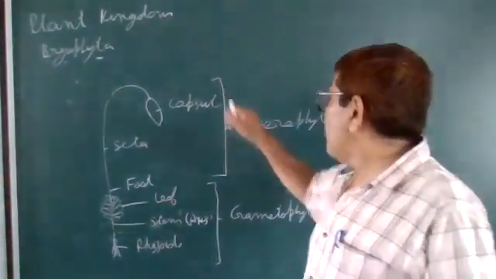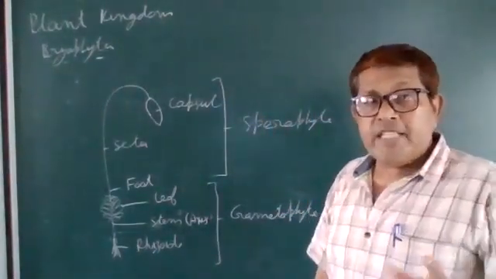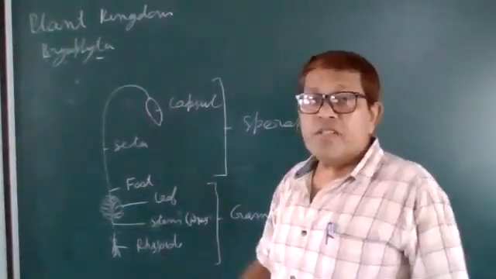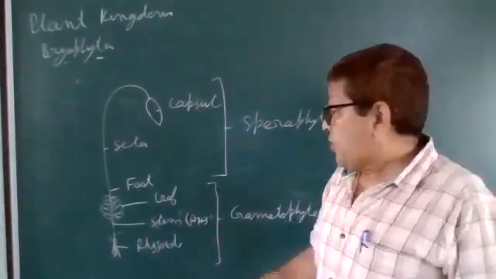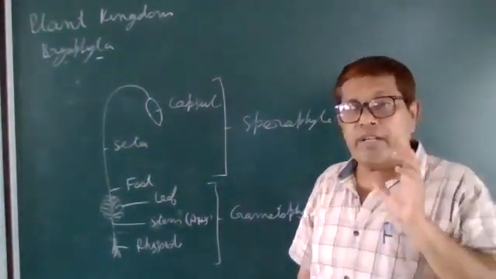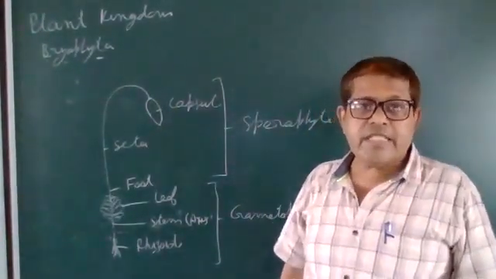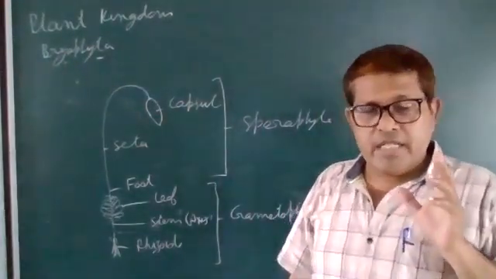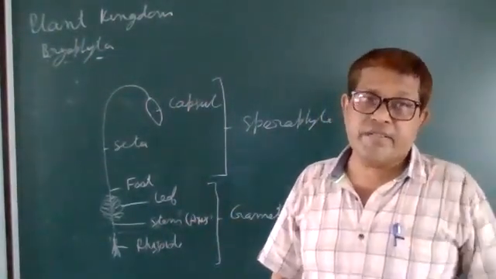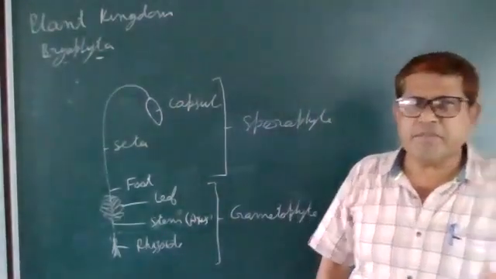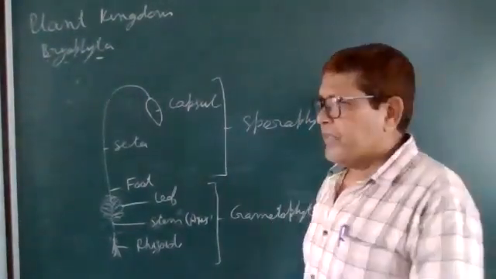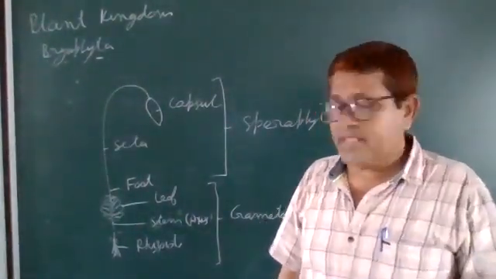But what about the sporophyte? The sporophyte depends on the gametophyte because it takes nutrition from the gametophyte. So the sporophyte is not autotrophic in nature. It completely depends on the gametophyte for nourishment. Sometimes it is green in color, so we can say it is partially dependent on the gametophyte. But in most cases the sporophyte completely depends on the gametophyte.